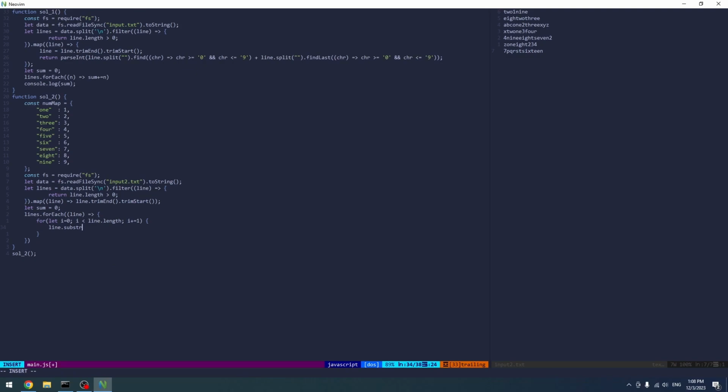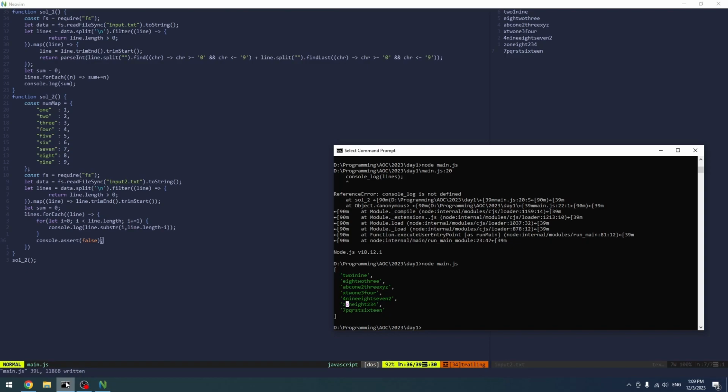So you do like the C++ one. So that and then line length minus I, that's basically the line. We can actually even log it maybe. Console log.